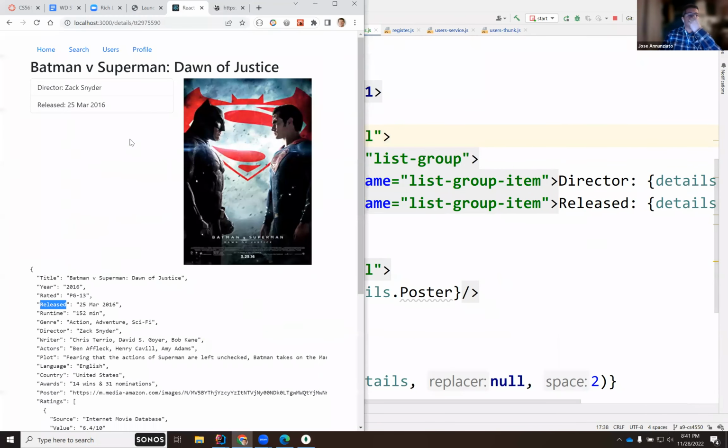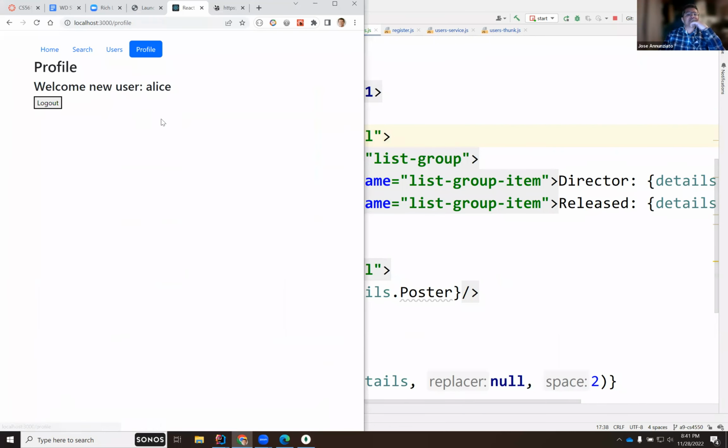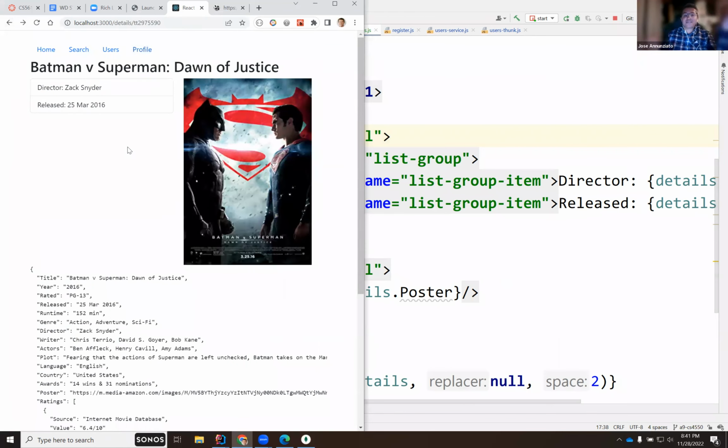So now I should be able to say, maybe if Alice, because I am still logged in, am I? Yeah, I'm still logged in. And so I should be able to say if Alice likes it, right? Like a thumbs up, thumbs down, or maybe a rating or something like that, or a review. I could leave a review or something, right? Let's do something simple. Let's see.